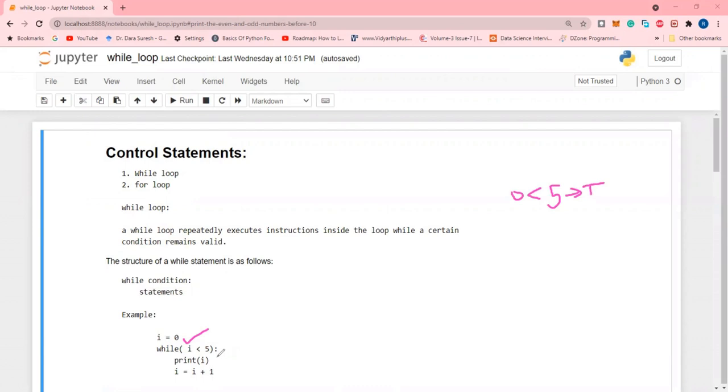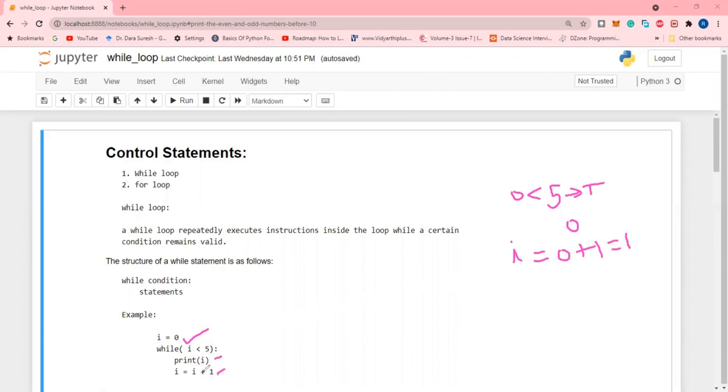Then the statements print of i and i equal to i plus 1 will be executed. So initially 0 will be printed, then the i value increases to 1: i equal to i plus 1, that is 0 plus 1, equal to 1.